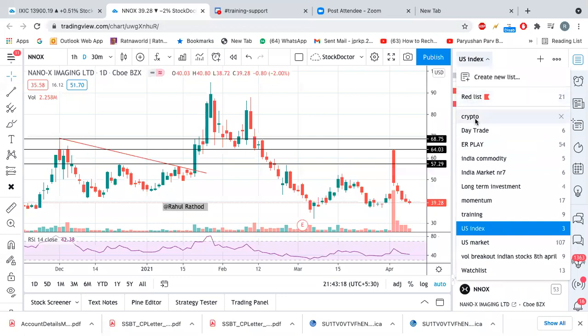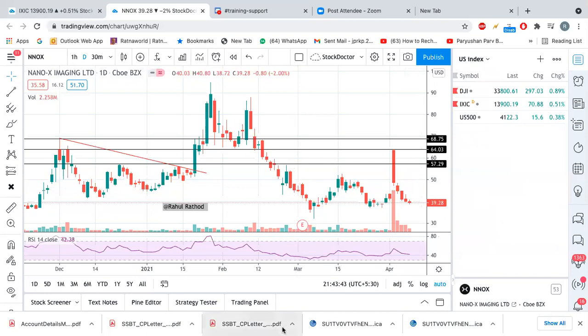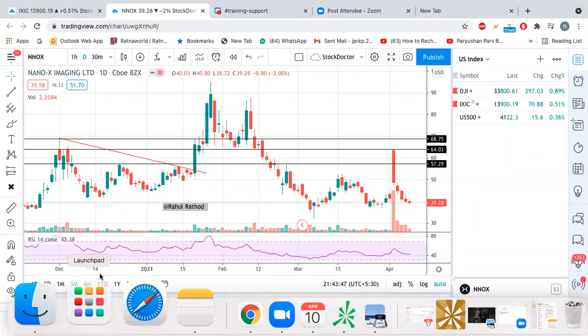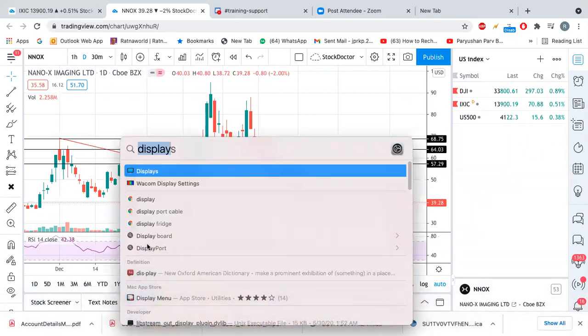For example, here you can see crypto, day trade, earning plays, long-term investment, momentum, trading, index check, index, and then stocks. So whenever I do analysis on any of the stocks, first I do analysis on the index, because for me, my setup is, let me tell you.